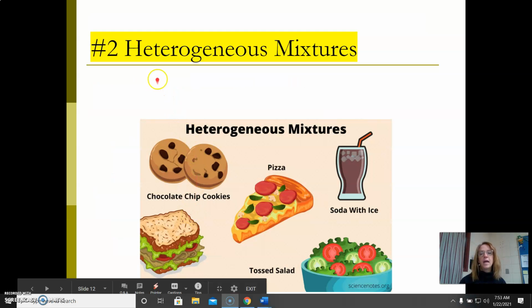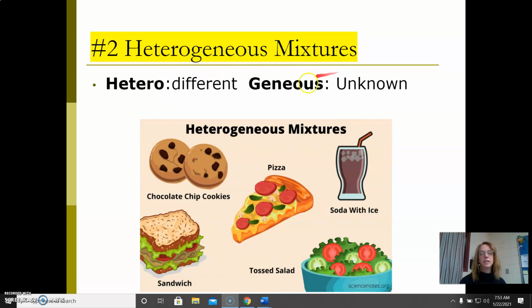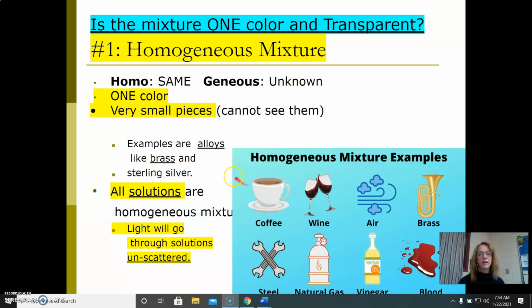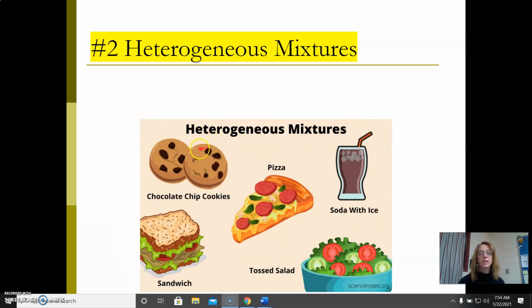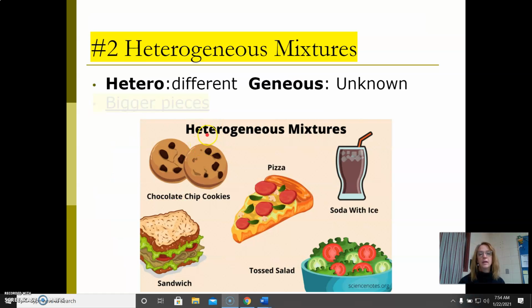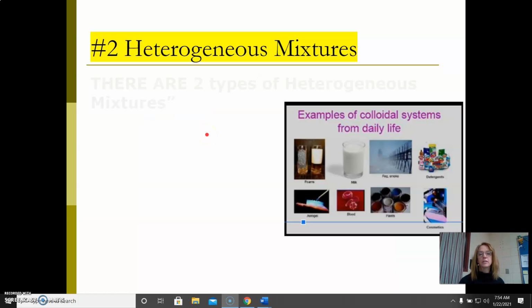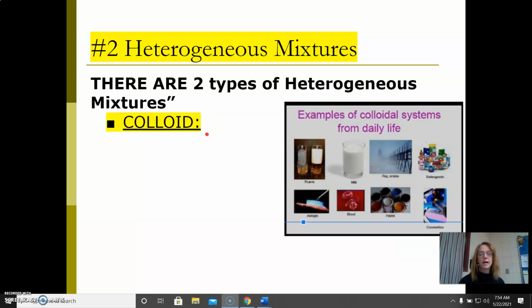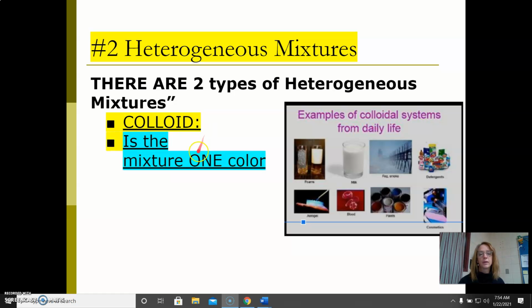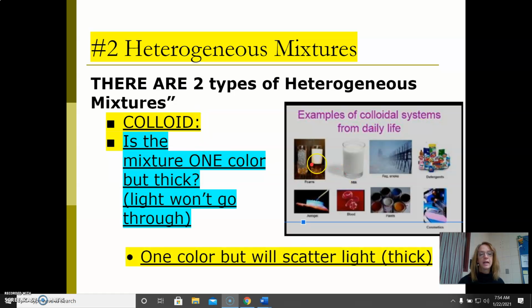Okay, the other type of mixture is heterogeneous. Hetero means different, geneous is unknown. That just means they have very different and visible chunks. So a homogeneous mixture is made of different things also. It's called homogeneous because it looks like it's all one thing. Heterogeneous actually look different. There are two types of heterogeneous mixtures. The first one is a colloid. Colloids are usually liquids that are one color. It's easy to confuse them with a solution, but they have bigger chunks and light can't go through.